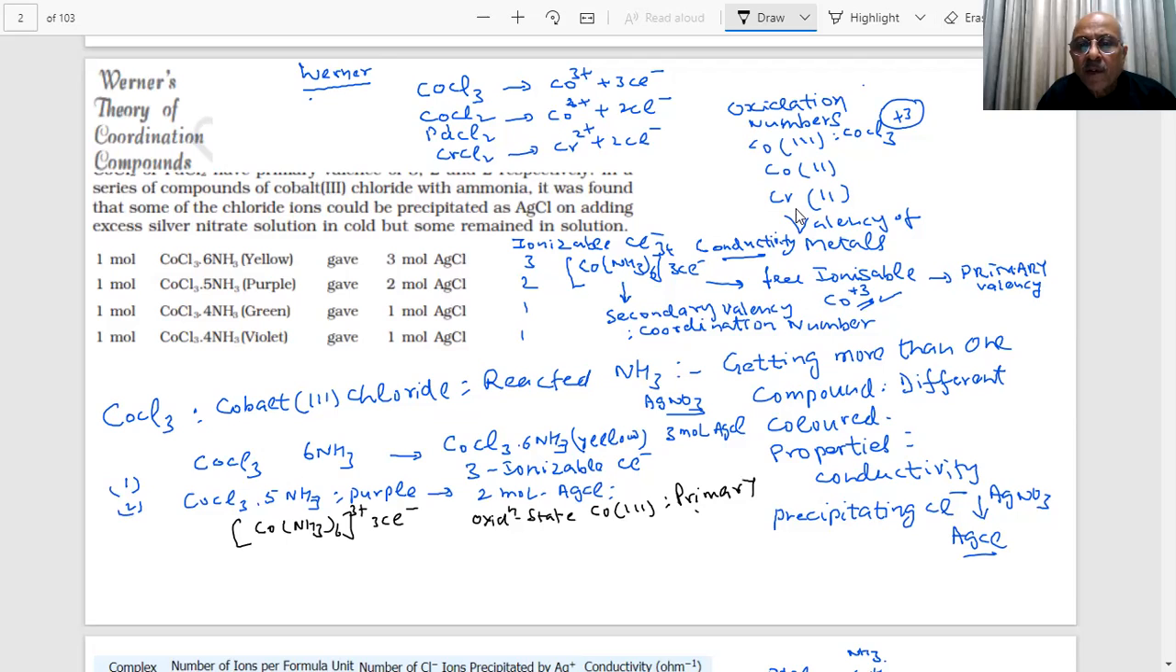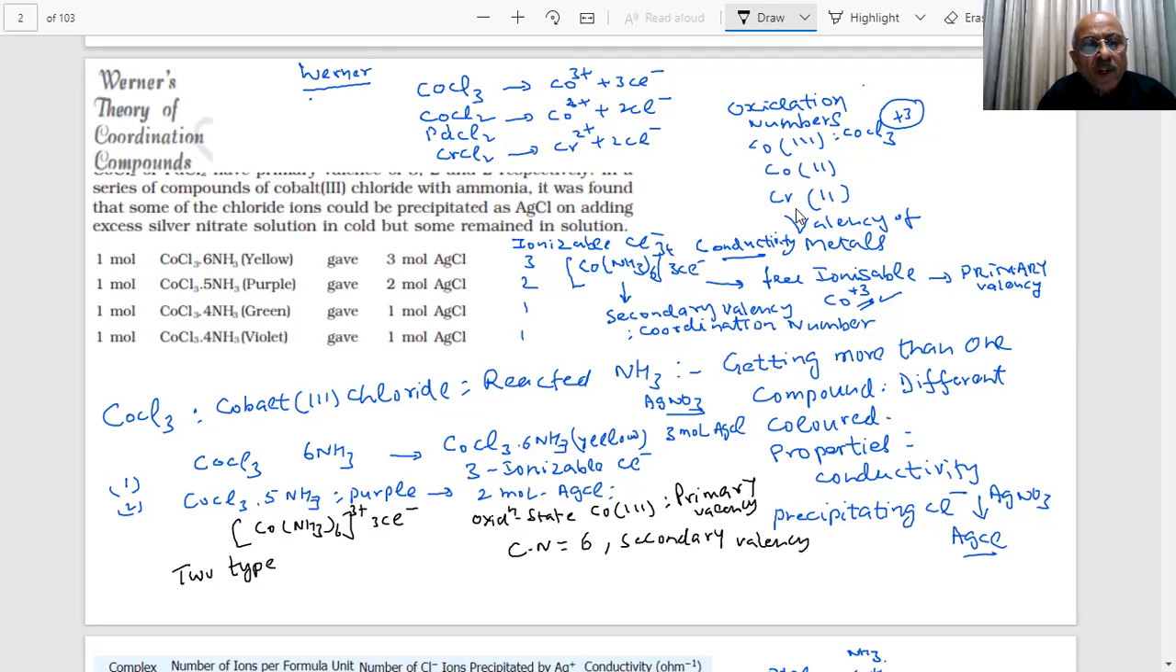Primary valency. And what is the coordination number? 6. That is the secondary valency. And you can write the formulas of all those. So we are saying there are two types of linkages.